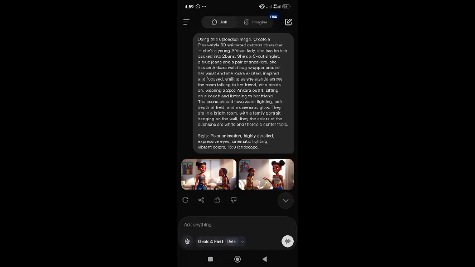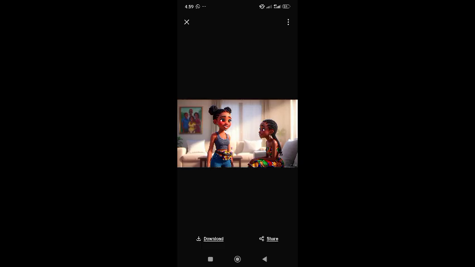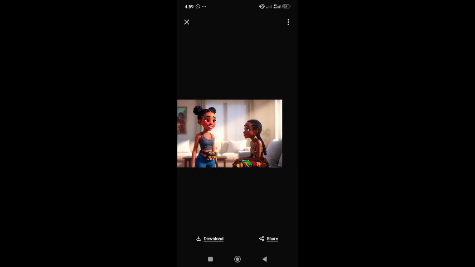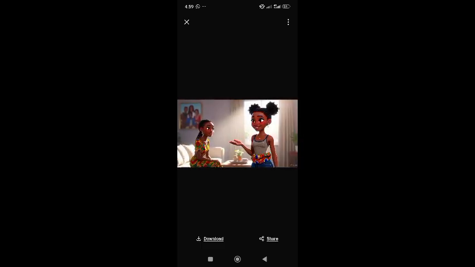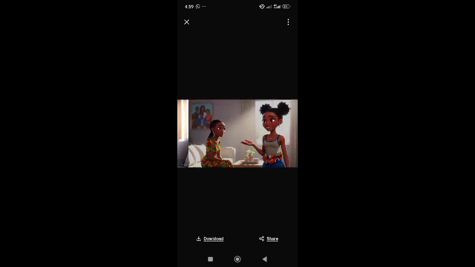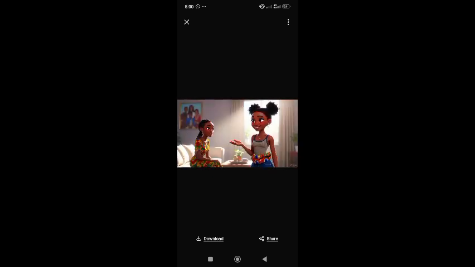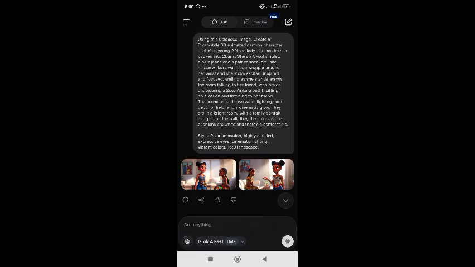Okay, so as you can see, Grok AI actually gave me the results in 16 by 9. This is what it gave me. And yes, this is even closer to what I had in mind. Let me save this second one. I'll just use this one from Grok AI.